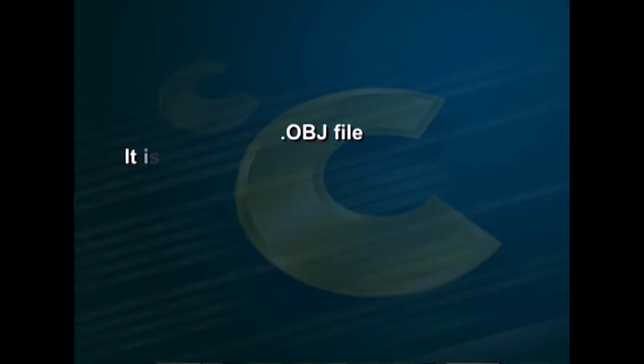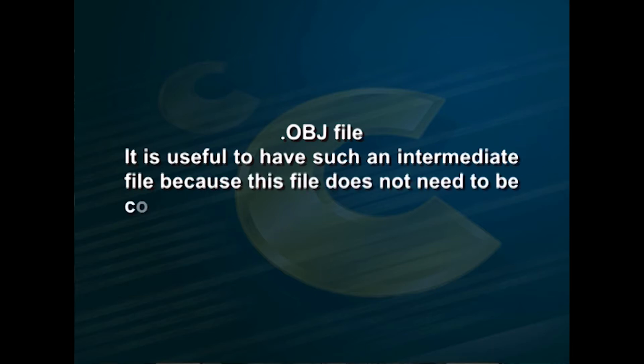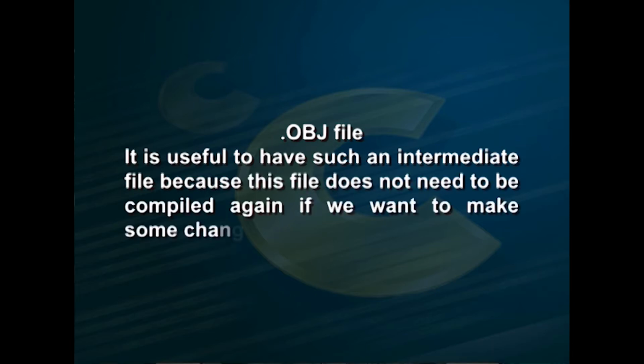If the file is compiled without errors, it is converted by the compiler to assembler code, and the built-in assembler then generates a separate .obj file. It is useful to have such an intermediate file because this file does not need to be compiled again if we want to make some small change in another file. The linker is then invoked to link together all the .obj files, including the .obj files from the libraries, to create an executable file. The linker detects errors such as misspelling the name of a library function in the source code or using the incorrect number or type of parameters for a function.